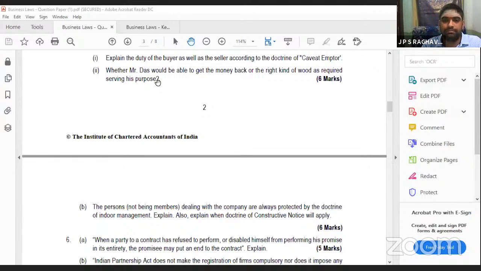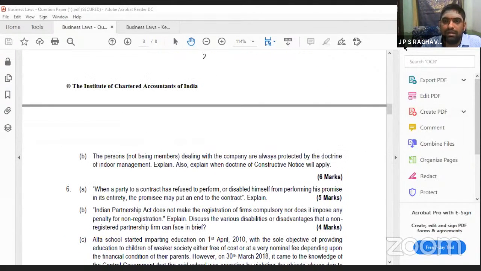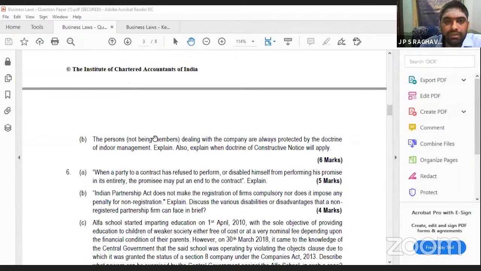Next one is the doctrine of indoor management. What is the doctrine of indoor management? This is under the Companies Act, you know that. Whatever is happening internally in the management cannot be known by the outsider, so outsiders can assume that.